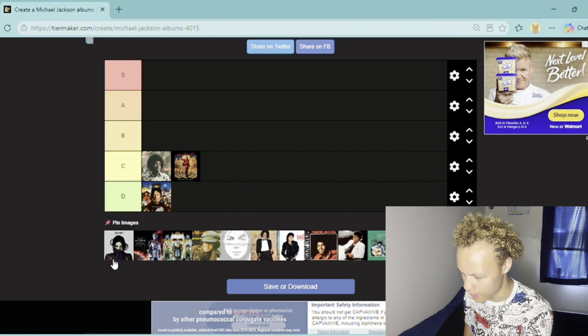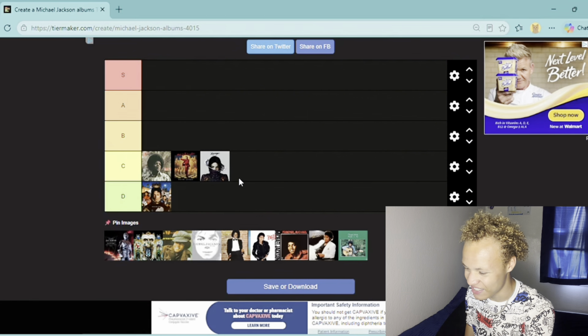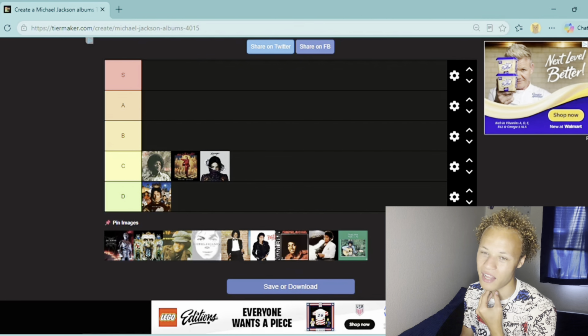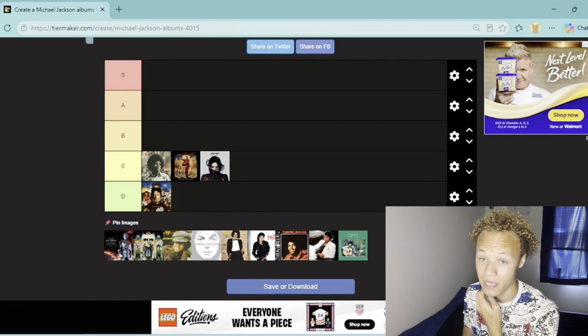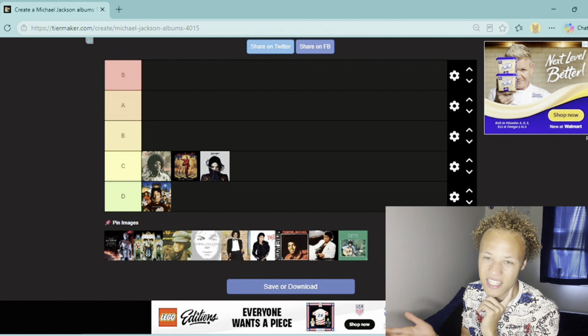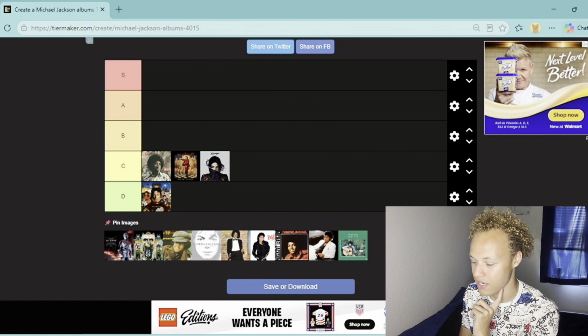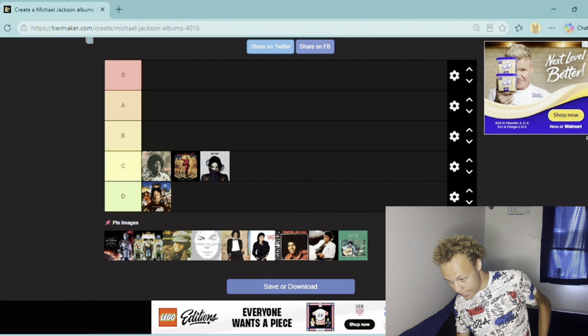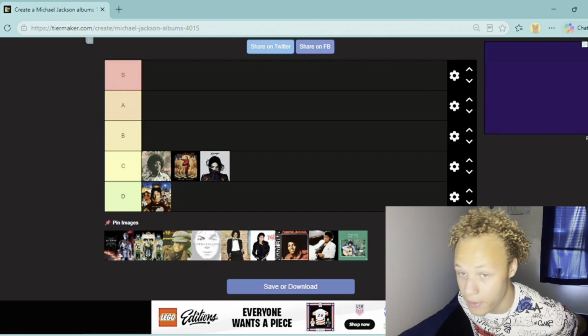I like the album Escape, so I'm probably going to rank it C tier, not any higher, because like I said before, just like the Michael album, it's another cash grab album in my opinion, because you know how the Estate is, trying to remix his songs just to make them sound like new material. I don't really approve of it, but I still like the songs anyway, so I'm just going to rank it here. All right, next album we got is History from 1995.